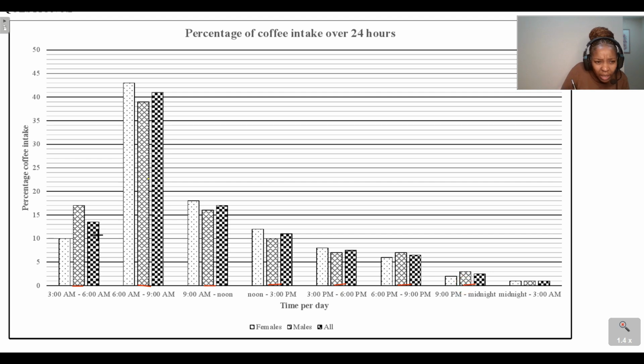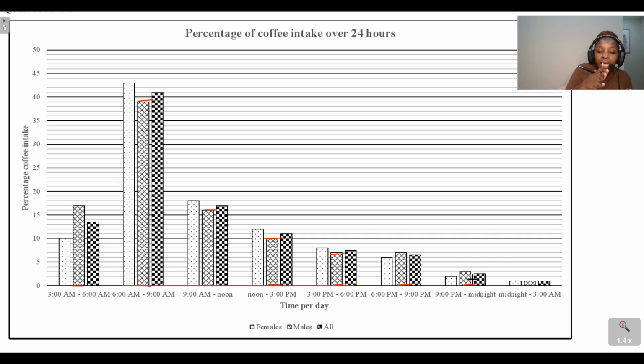We can see that from 6 a.m. to 6 p.m., males generally drink less coffee than females. Do you see that? So we can just say that.